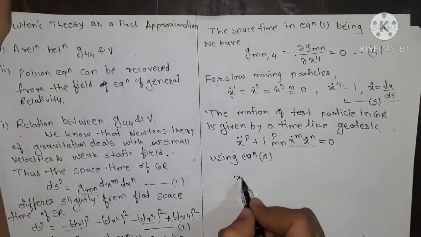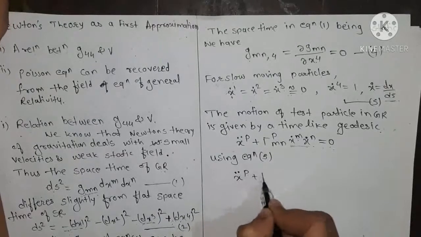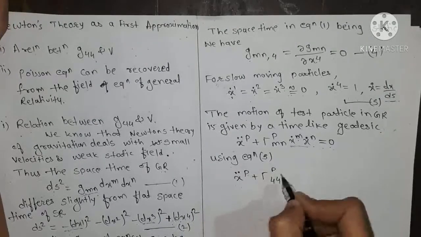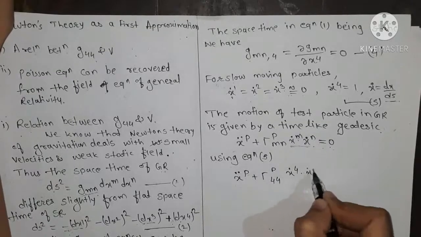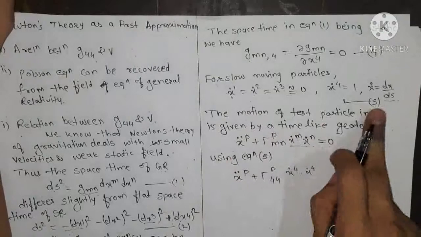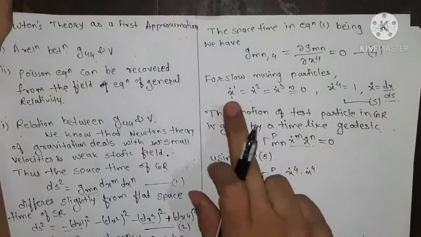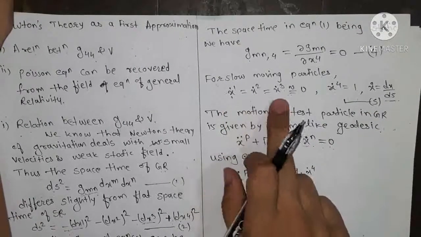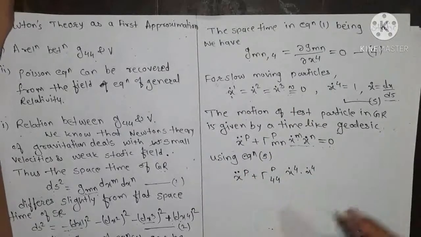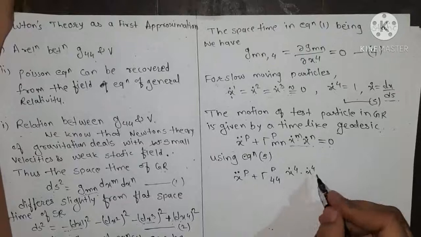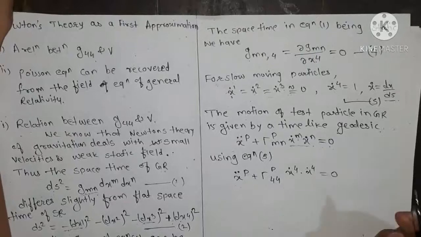So we have x double dot p plus gamma p 4 4 x dot 4 into x dot 4, because from equation 5 x dot 1, x dot 2, x dot 3 are 0, and this equals 0.